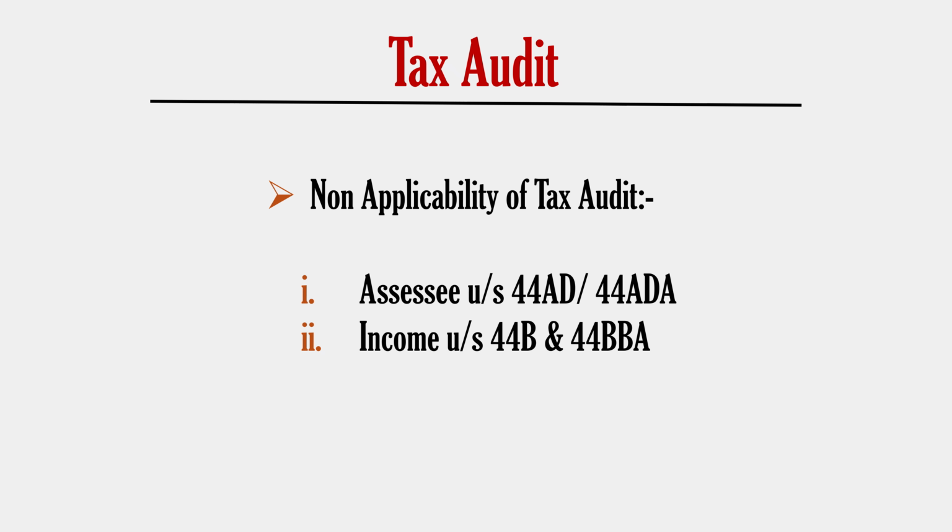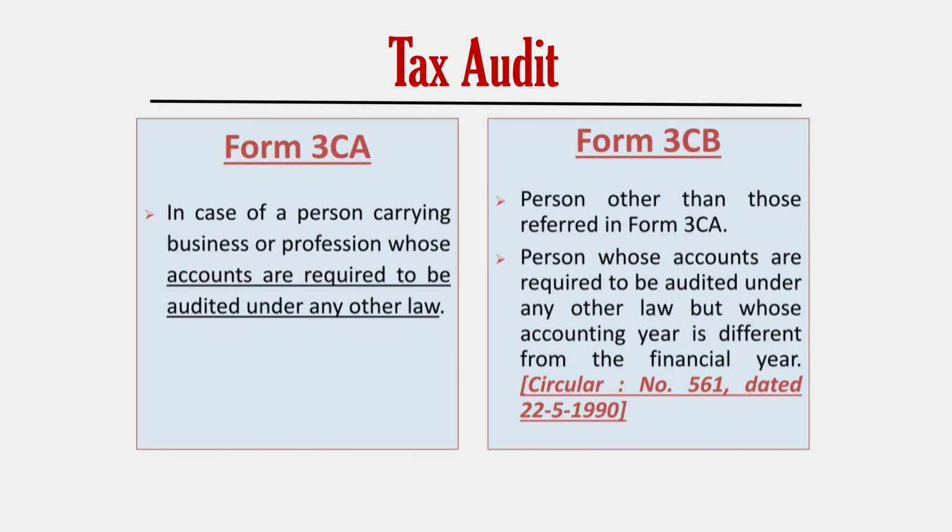Now let's discuss all the three forms 3CA, 3CB, and 3CD. 3CD will always be furnished and it will be furnished along with 3CA or 3CB. In the first case, let's discuss Form 3CA along with 3CD.